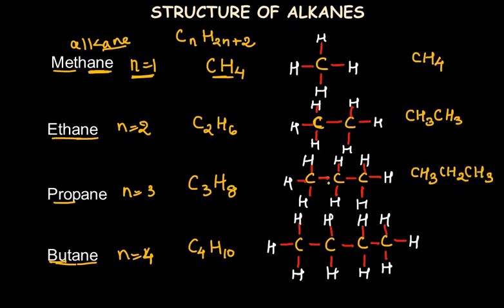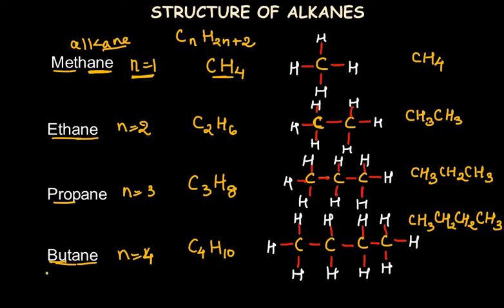The reason is that the first carbon is bonded to 3 hydrogen, the middle carbon is bonded to 2 hydrogen, and the last carbon is bonded to 3 hydrogen. In the same way, for butane it has to be CH3, CH2, CH2, and again CH3. So this is one more method to write the structure of each and every alkane.